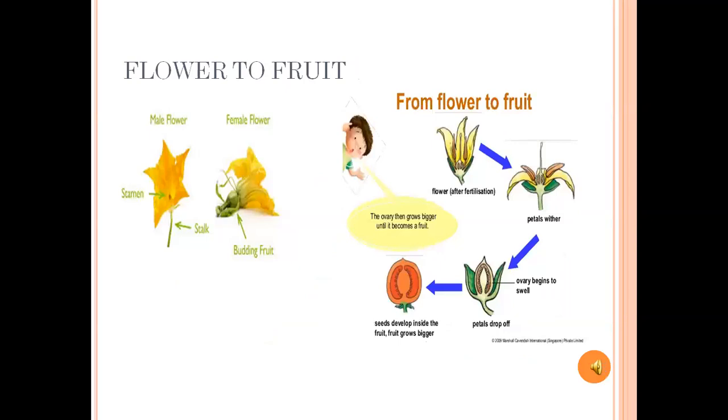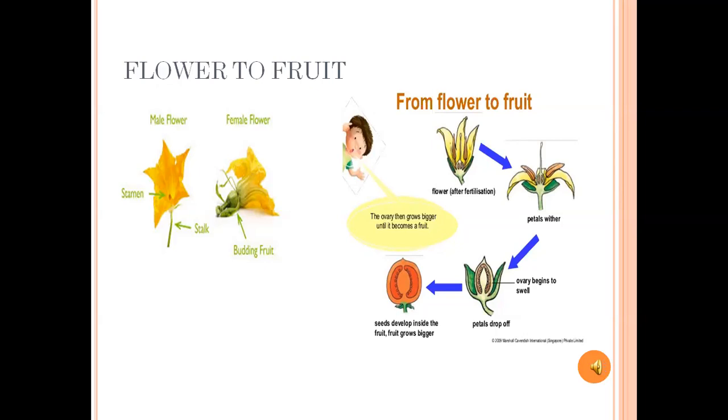Flower to fruit. To understand how a flower develops into fruit, see this picture. Flower after fertilization. After fertilization, petals wither. Next, the ovary begins to swell. Petals drop off. Next one, seeds develop inside the fruit. The fruit grows bigger. The ovary grows bigger until it becomes a fruit. This is the cycle of flower to fruit.